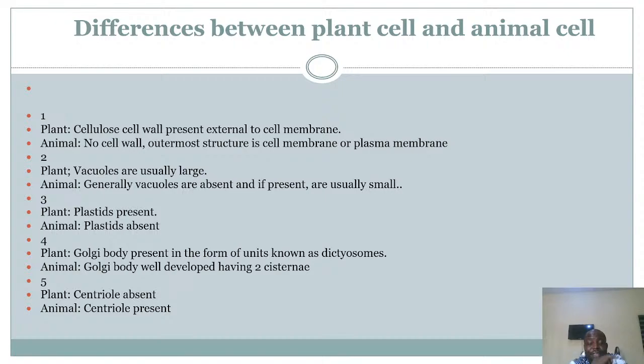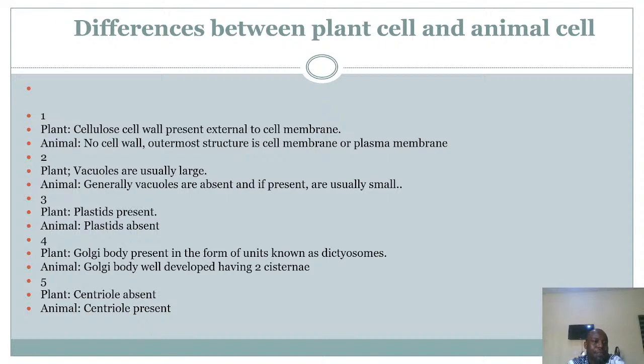If they are present, they are usually very small, but mostly they are not present in animal cells. They do not possess vacuoles. But when they have them, they are very small structures within the cytoplasm. Unlike the animal cell, where they are large structures. You could actually point them out in the cytoplasm.